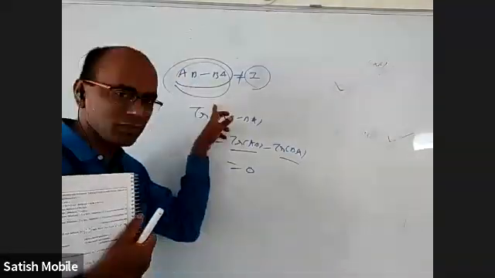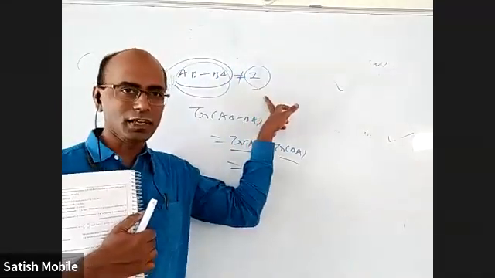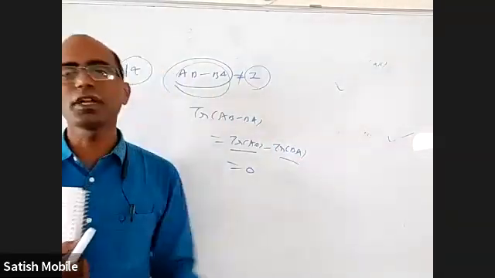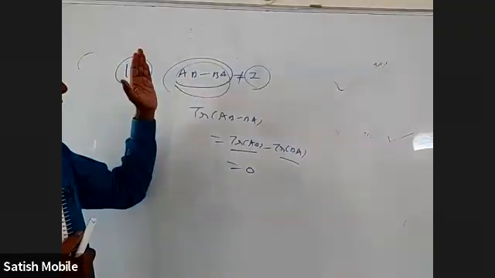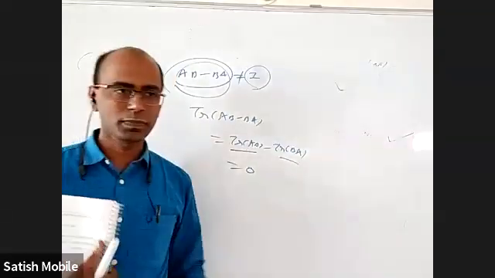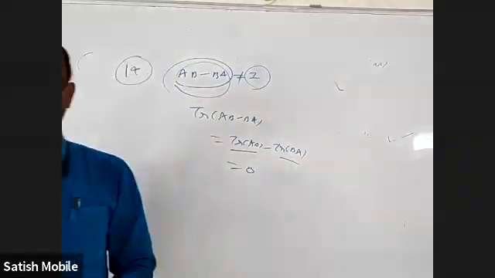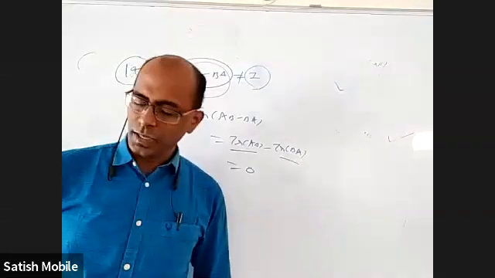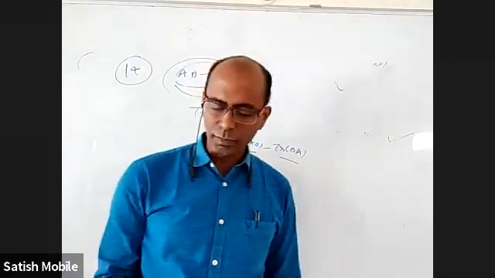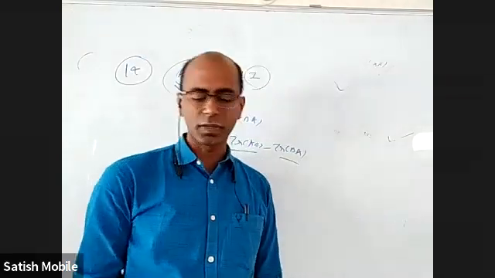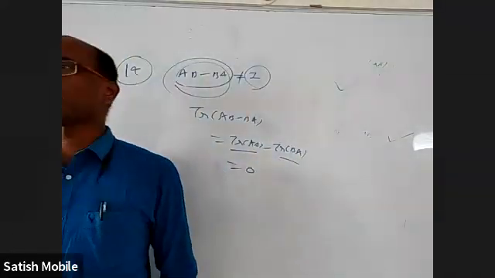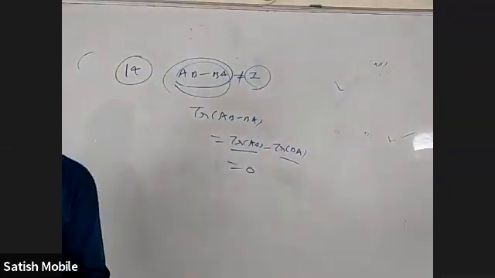The sum of the diagonal elements of this is not the same as the sum of the diagonal elements of this. How can this matrix be equal to this? It's not possible. So whatever A you take, whatever B you take, this can never be equal to this. It is impossible, so not a single case exists. So statement 1 is correct, that AB minus BA is not an identity matrix. And statement 2 is also correct, and we used it for proving statement 1. So statement 2 is the correct explanation, option C. But the correct explanation part, you don't have to worry.